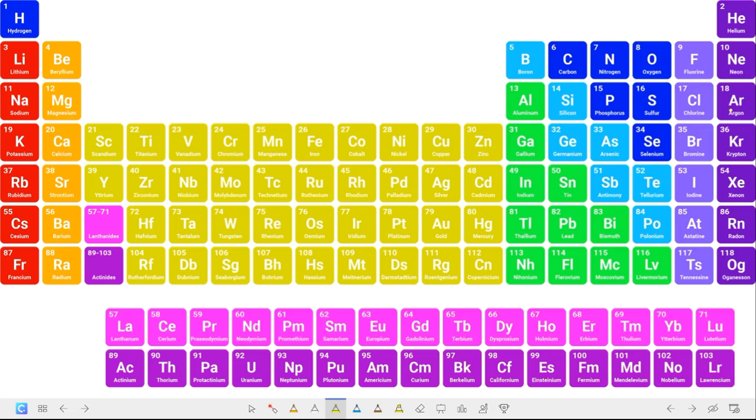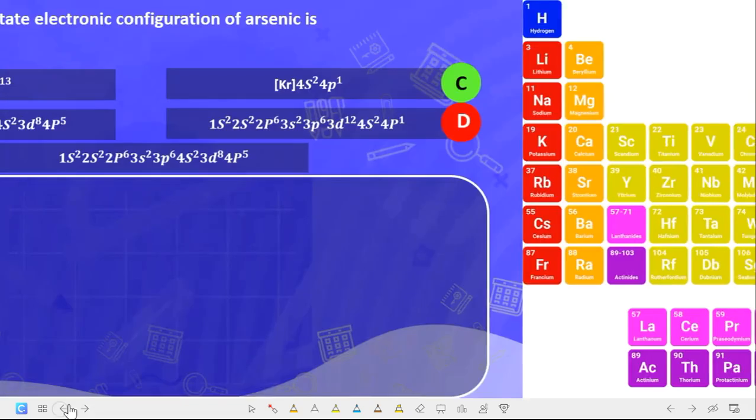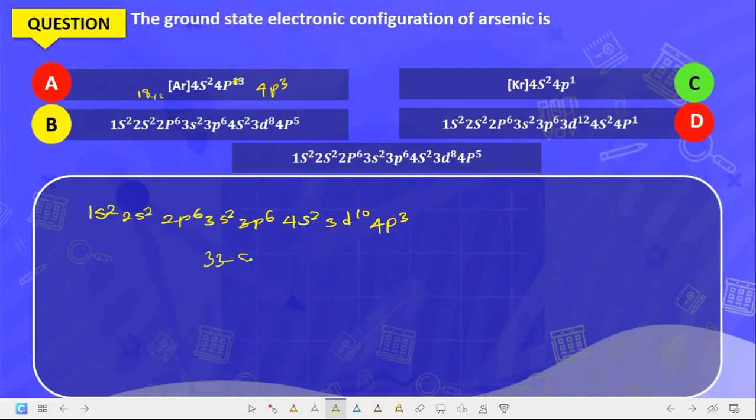Argon is 18, so 33 minus 18 will give us 15. So we have 15 more electrons to get to arsenic.